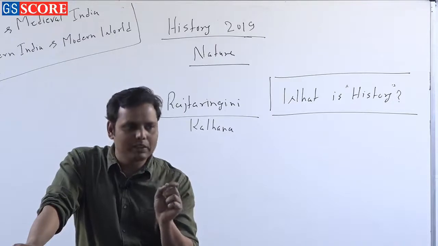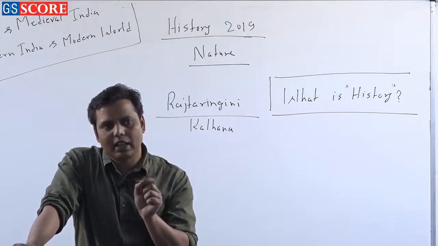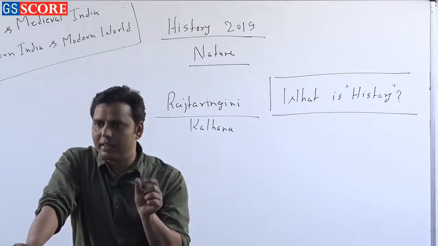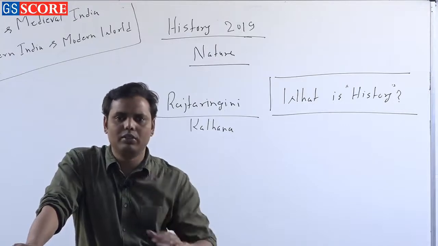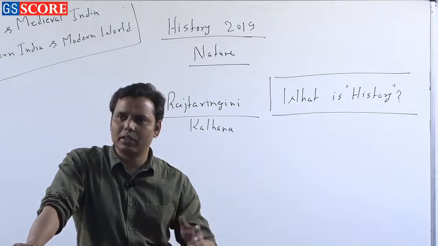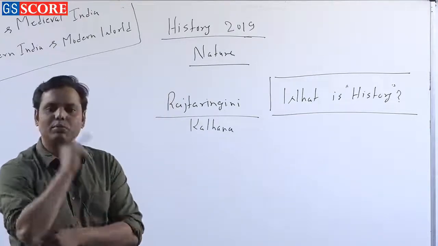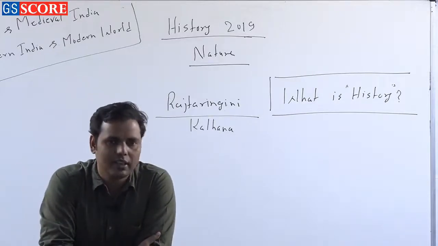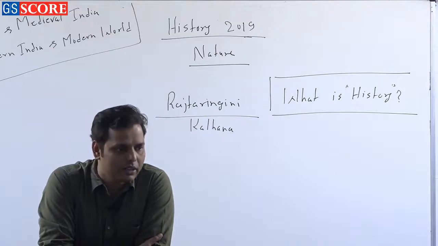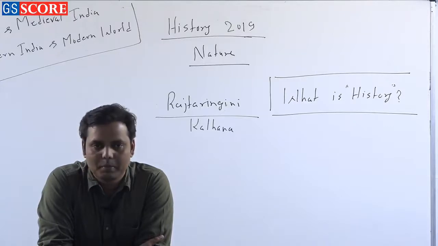So Tarikh for Persian people meant history, right? And that is why they were recording some of the events, and that is why they call it Tarikh-e-Firozshahi, because this is the history of Firuz Shah Tughlaq. That is how they put names like Tarikh-e-Firozshahi or Futuhat-e-Firozshahi. These kinds of words have been used by them, right? Anyways, you people are also not reading these books while reading history, right? So in fact, these also cannot be considered in the list of history books. So I think this is also not the right answer.